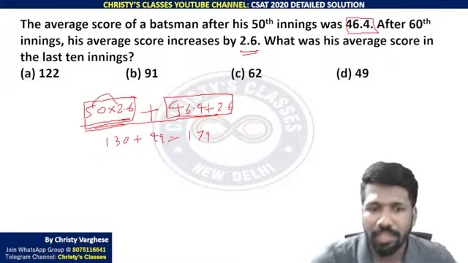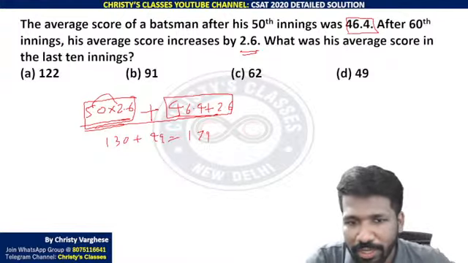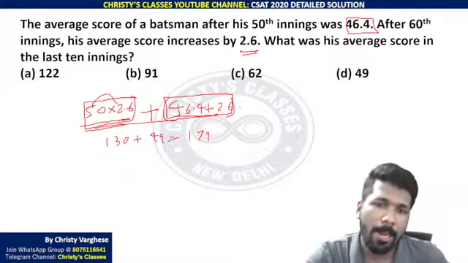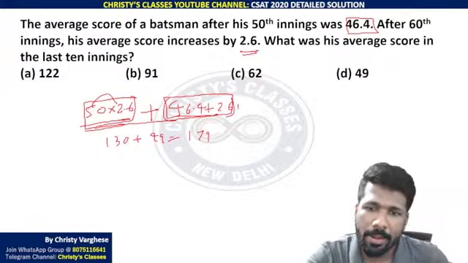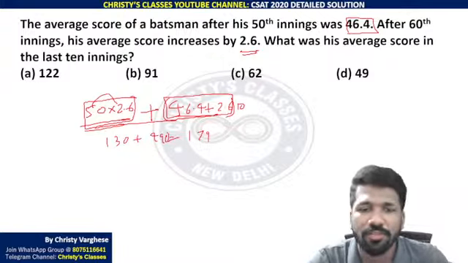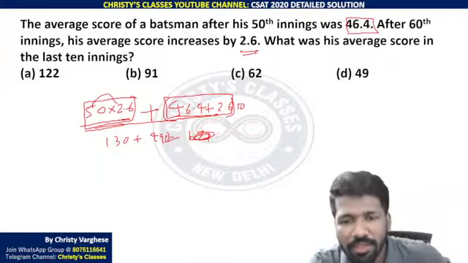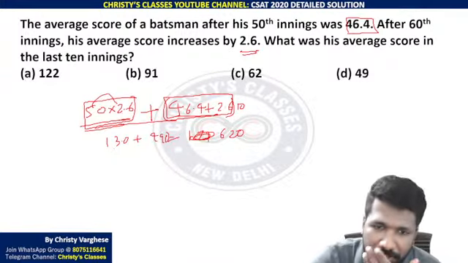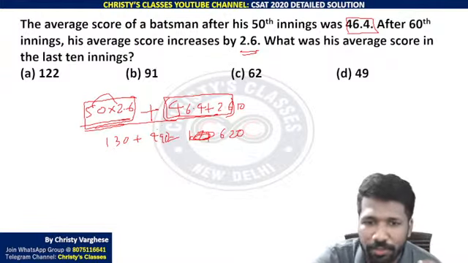Okay, this actually into 10 is needed. Into 10: 46.4 into 2.6 into 10. Into 10, that is 490. This 490 added will be 620. 620 is the sum for the last 10 observations. We only consider the last 10 observations.